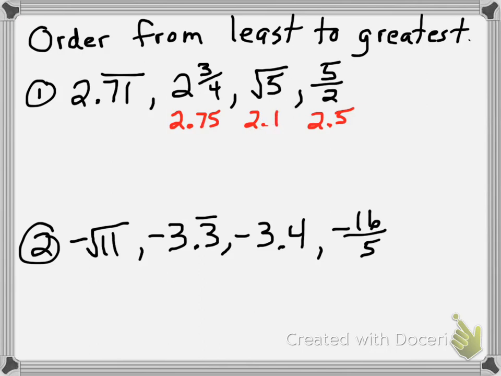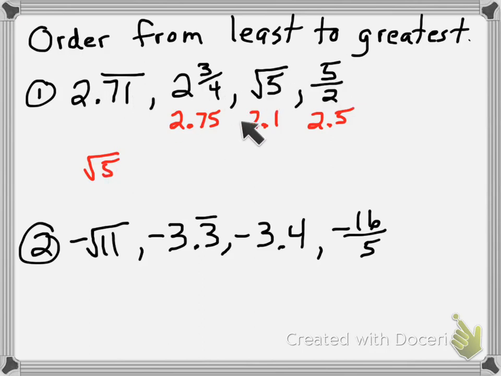Alright, so now I have my 4 decimals to compare: 2.5, 2.1, 2.75, 2.717171 repeated. So the smallest is the square root of 5. Now notice, I didn't put the 2.1, because that's not the number I'm trying to order. I'm trying to order these numbers. So you have to use these numbers in your final answer.